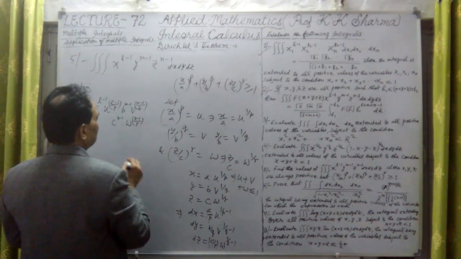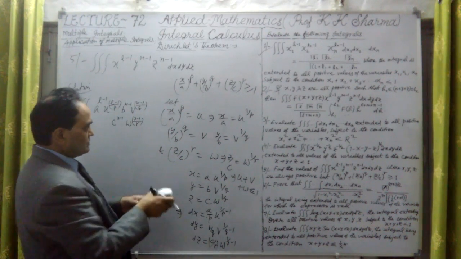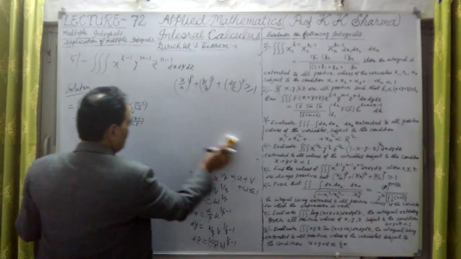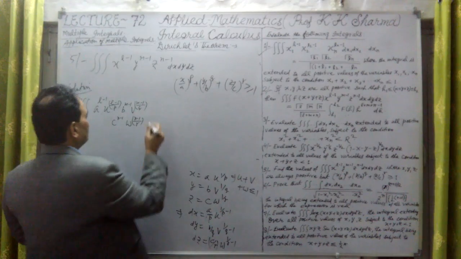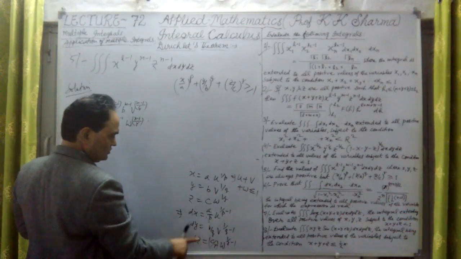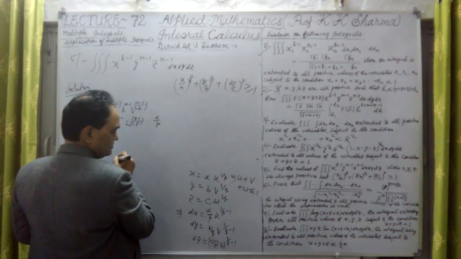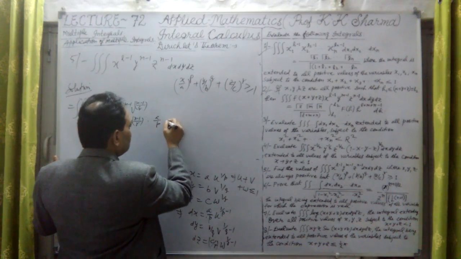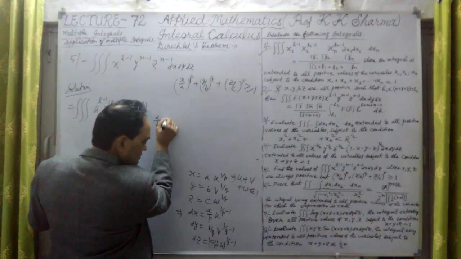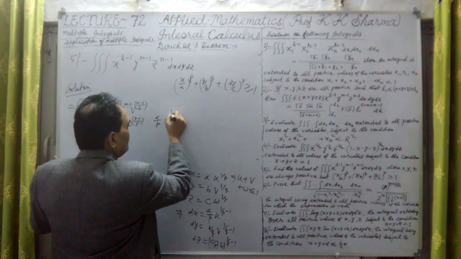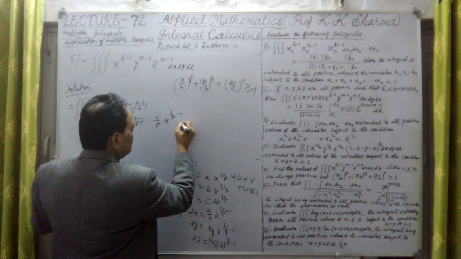This is a upon p. Now let me write them here, then into multiplication, these values dx dy dz. So that means a upon p into u raised to the power 1 upon p minus 1 into du.